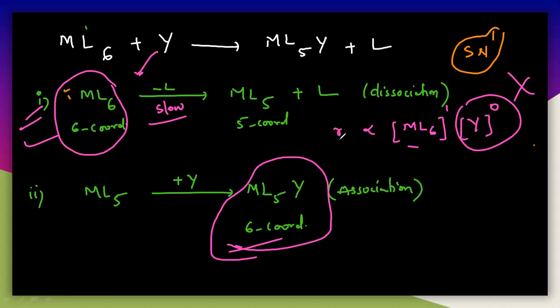So here it is an SN1 reaction. If you remove the proportionality, you can write R equals K[ML6]. This is a first order reaction, because the order here is 1. So this is the SN1 reaction.